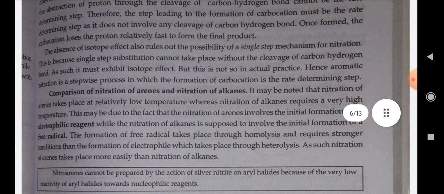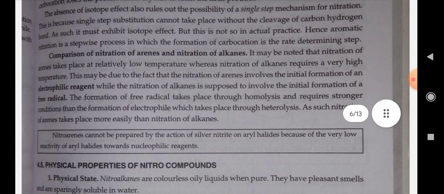The absence of the isotope effect also rules out the possibility of a single step mechanism for nitration. This is because single step substitution cannot take place without the cleavage of the carbon-hydrogen bond. As such, it must exhibit an isotope effect, but this is not so in actual practice. Hence, aromatic nitration is a stepwise process in which the formation of the carbocation is the rate determining step.